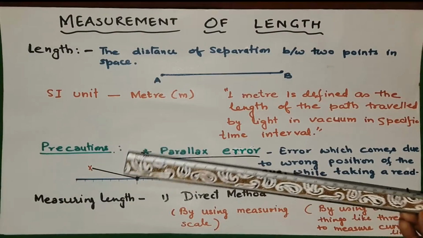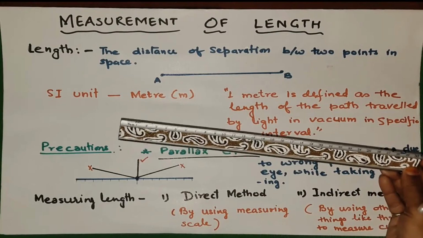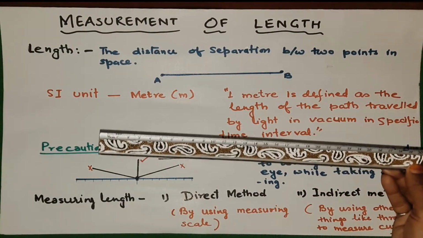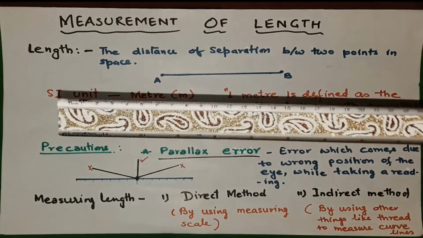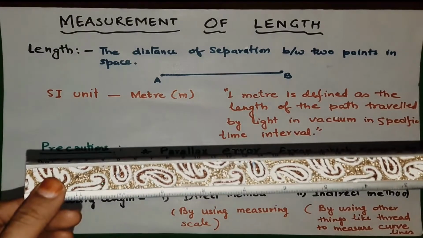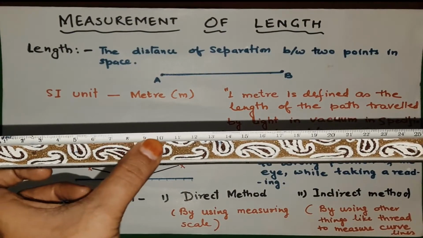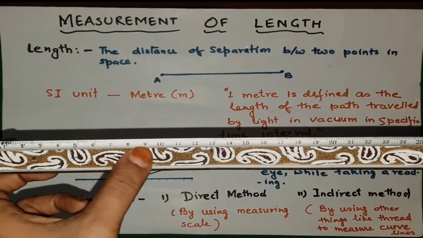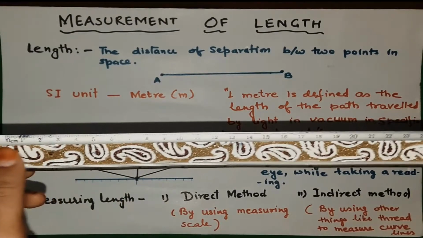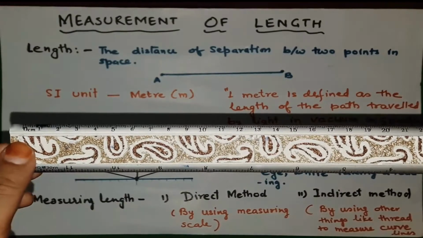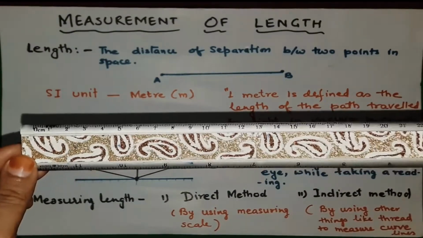Now whenever you are measuring something, you need to be very careful. How you have to be careful? You can see this is the measurement shown here, the units are shown here, okay. So first thing, you have to keep this scale very straight, okay, straight on the line.